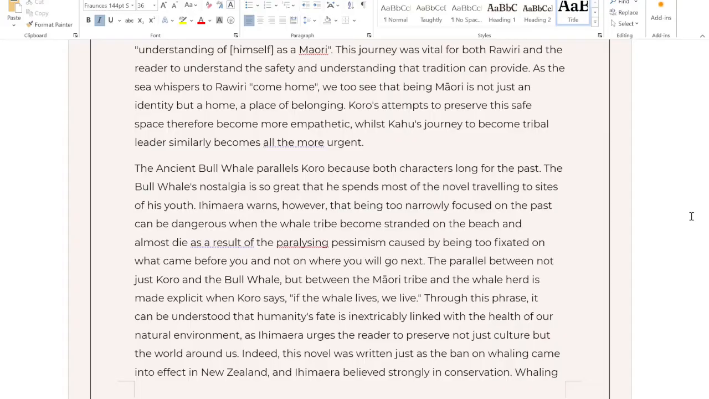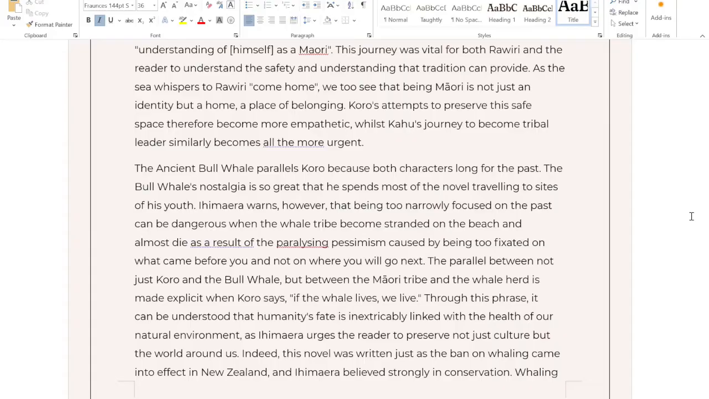The parallel between not just Koro and the bull whale, but between the Maori tribe and the whale herd is made explicit when Koro says, "If the whale lives, we live." Through this phrase, it can be understood that humanity's fate is inextricably linked with the health of our natural environment, as Ihimaera urges the reader to preserve not just culture, but the world around us.